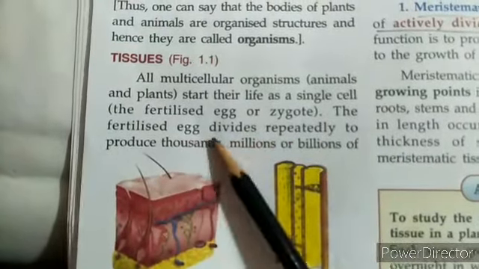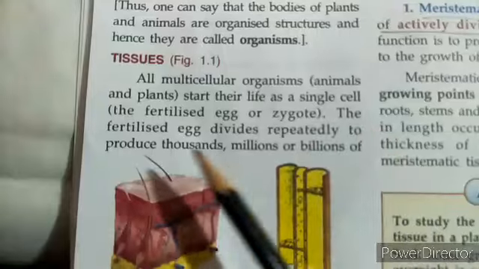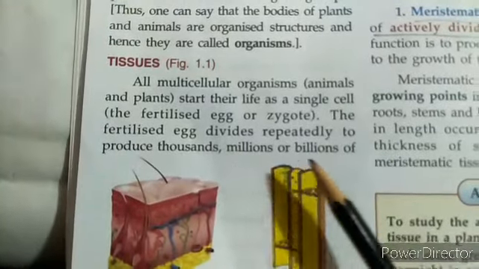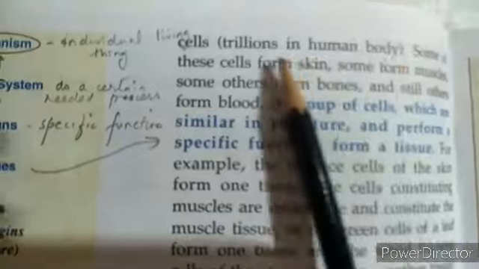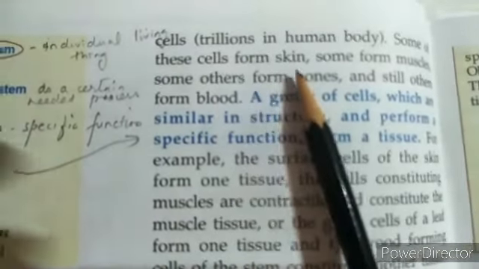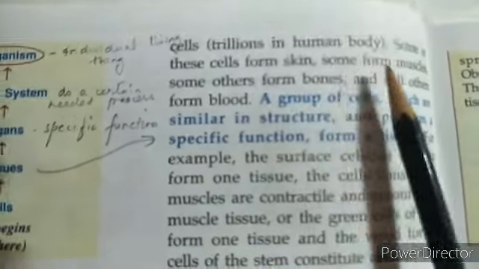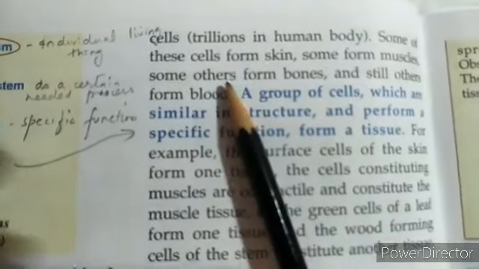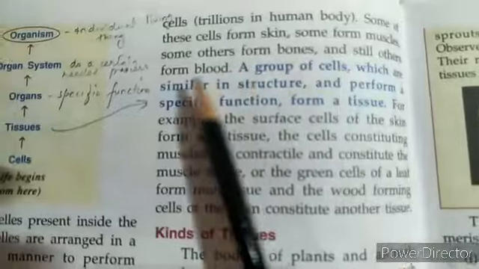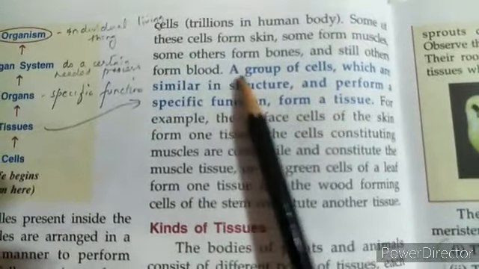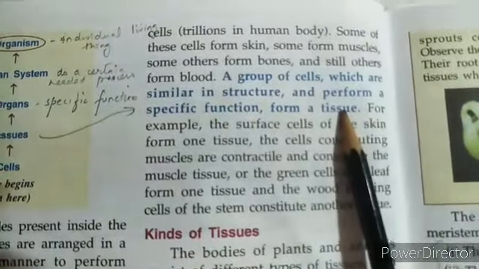The fertilized egg divides repeatedly to produce thousands, millions or billions of cells, trillions in the human body. Some of these cells form skin, some form the muscles, some form the bones, and still others form blood. Now you get the definition of tissue here.